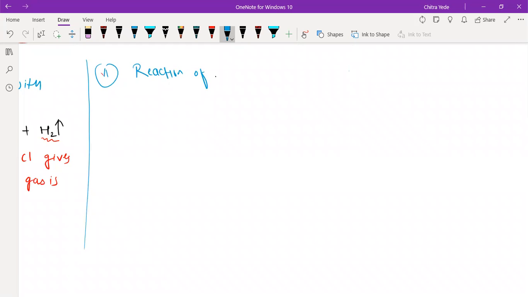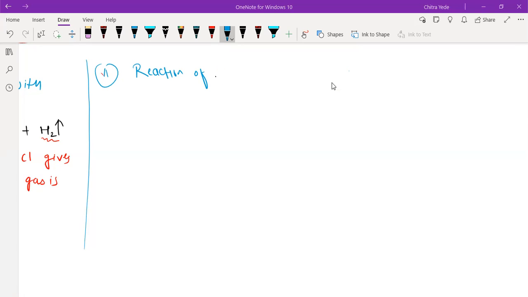Which metal do you want to take from your side? Sir, gold. AU. See, gold is AU. Gold is not going to react because gold is noble. We have medium reactive metals and highly reactive metals, only those we can take. Gold is a noble metal, like silver. Magnesium, sir, we can take. Yes, Mg, magnesium we will take.